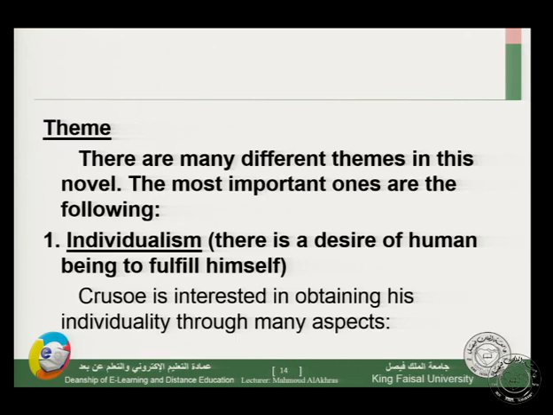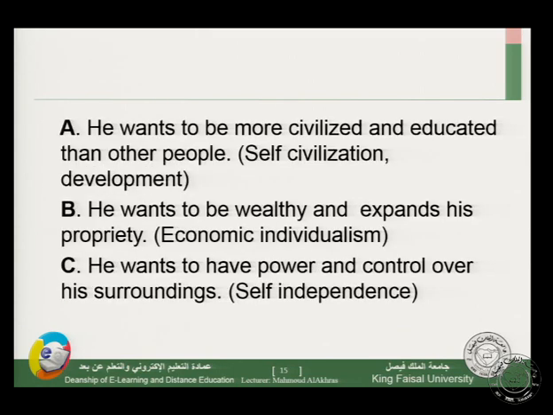Crusoe is interested in obtaining his individuality through many aspects. So we can follow the character of Crusoe, and we can see how, if I ask you, how does Crusoe achieve his individualism or individuality? We are going to follow this. A, he wants to be more civilized and educated than other people. So we have a kind of self-civilization, self-education. We have self-civilization and development. He wants to educate, civilize himself.